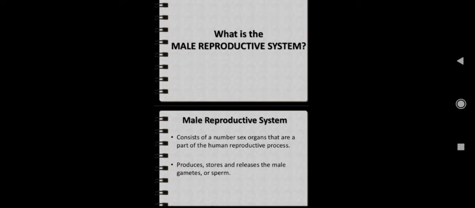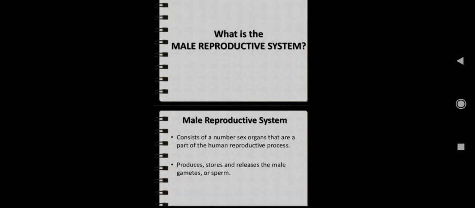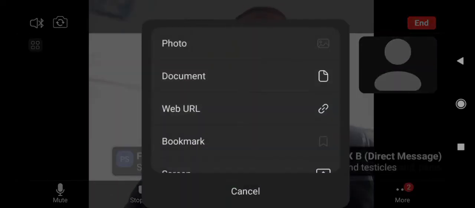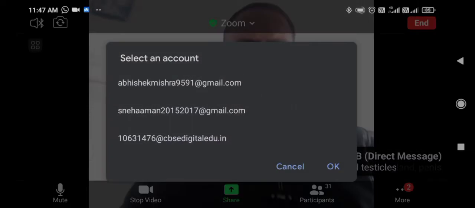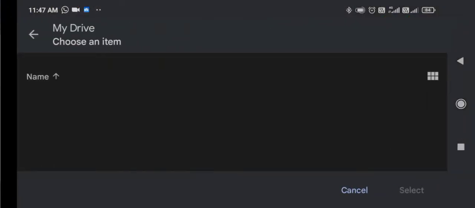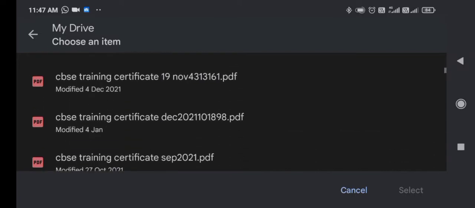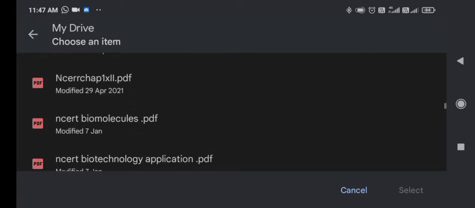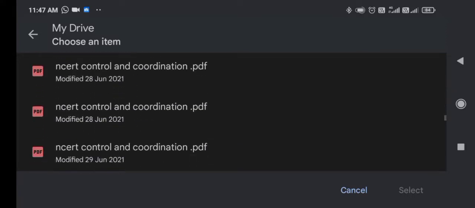What are the different parts of the human male reproductive system? Through the chat box, you give me the reply. Meanwhile, I am sharing the text also with us.